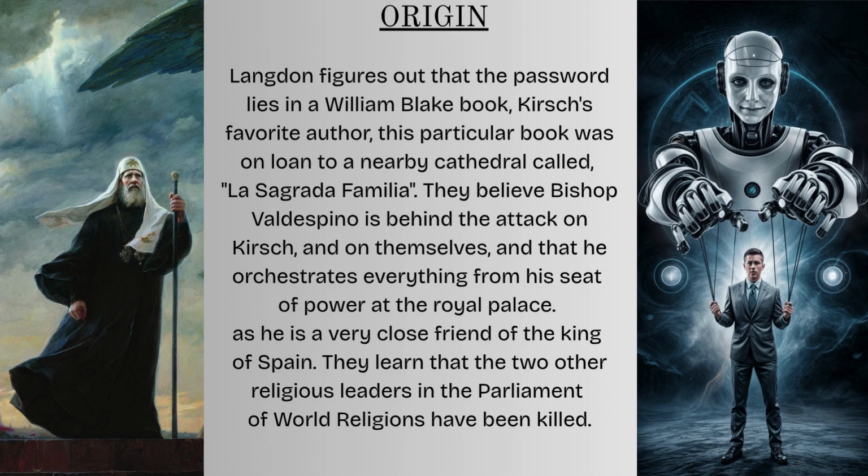This particular book was on loan to a nearby cathedral called La Sagrada Familia. They believe Bishop Valdespino is behind the attack on Kirsch, and on themselves, and that he orchestrates everything from his seat of power at the royal palace, as he is a very close friend of the King of Spain. They learn that the 2 other religious leaders in the Parliament of World Religions have been killed.